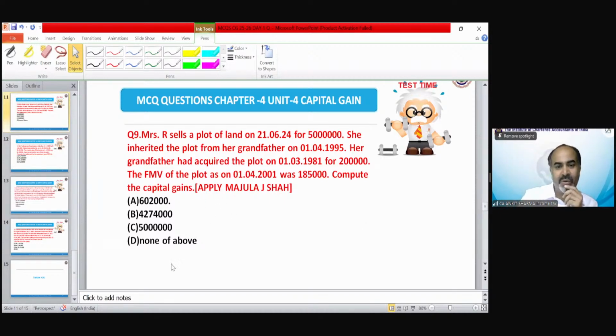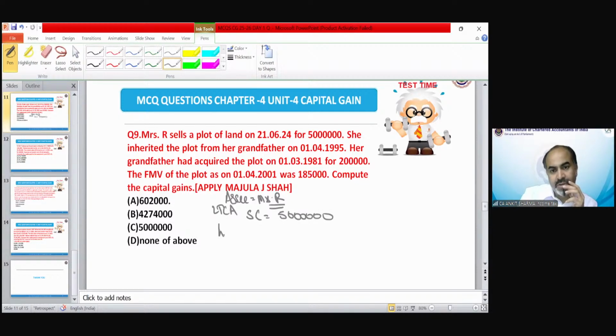Okay, chalo, I'll do it. Okay, see, that heading part you will do. Okay? Assessee is Mrs. R. Okay? Now the period of holding is long-term capital asset. Now the sale consideration is 50 lakh.